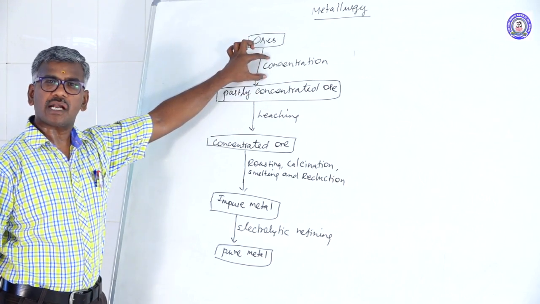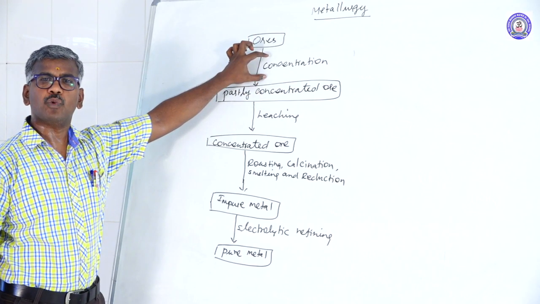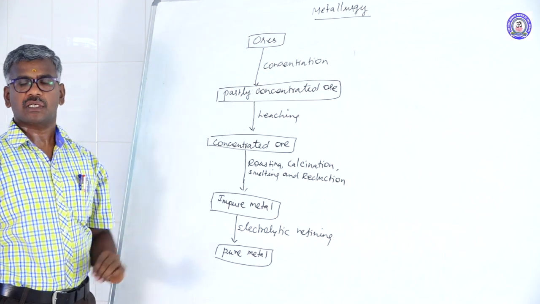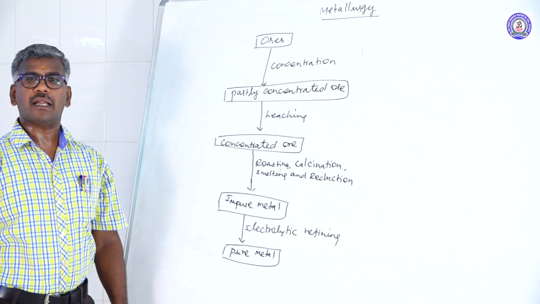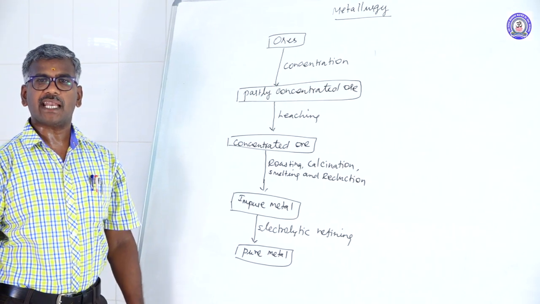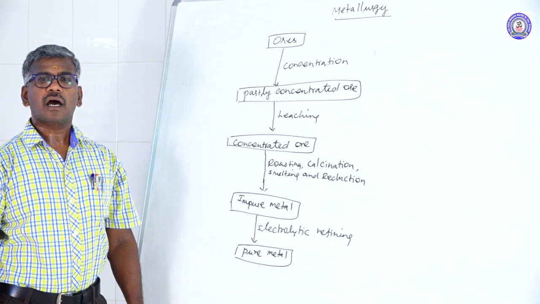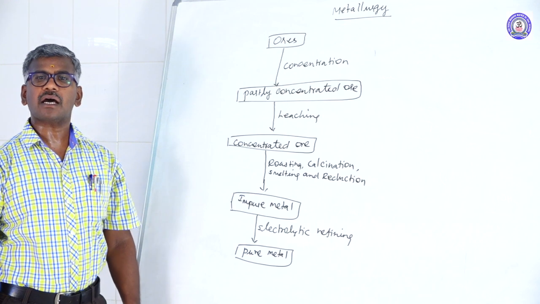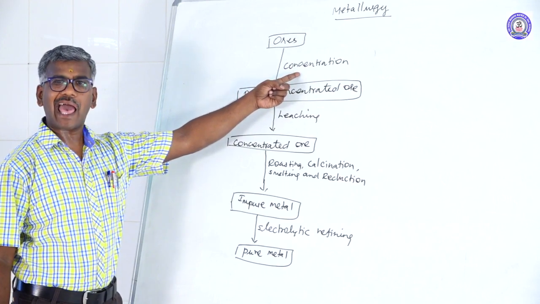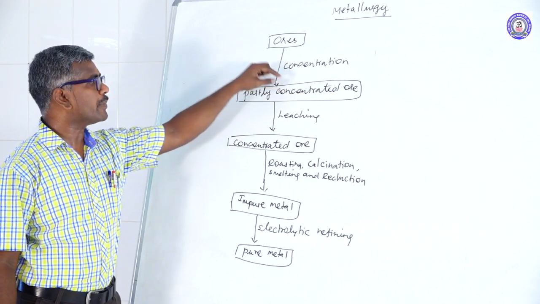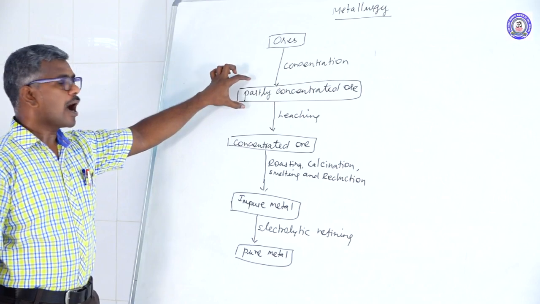What is the meaning of concentration? It is the removal of gangue or matrix. What is the meaning of gangue? Non-metallic impurities like sand, clay, quartz and rock materials associated with ores. This is called gangue. Gangue can be removed by using concentration.